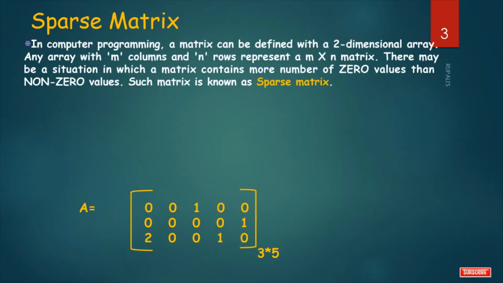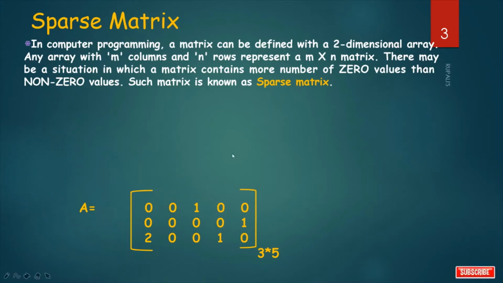In computer programming, a matrix can be defined with a two-dimensional array. Any array with m rows and n columns represents an m by n matrix. There can be a situation in which a matrix contains more zero values than non-zero values. Such a matrix is known as a sparse matrix.